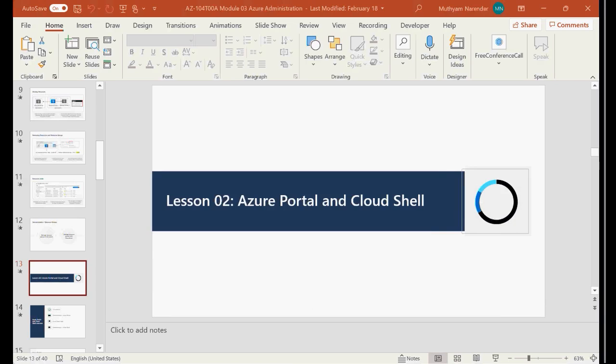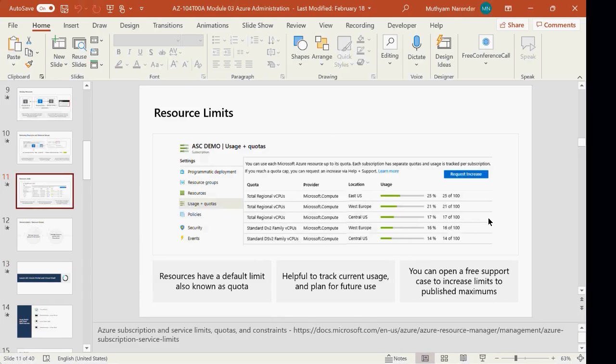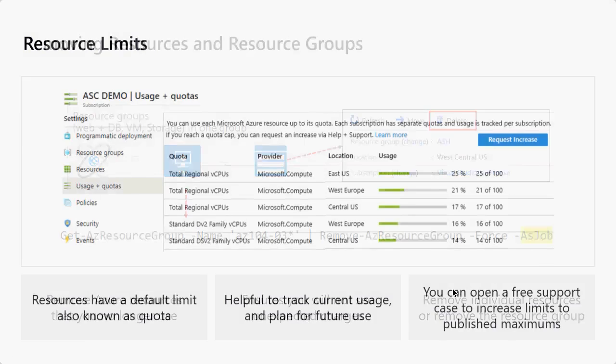Sir, go back to the slide. Which one, quota? Yes, sir. Okay. Previous one, sir.